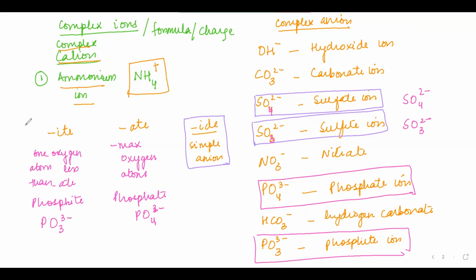Coming to the next combination, I have written down the nitrates. So if my nitrate is NO3 negative, then what will be my nitrite? Now my nitrite will be one oxygen less than nitrate. It's going to be NO2 negative, the same charge. So they will have the same charge, but only the oxygen atom will be one less than the ates.